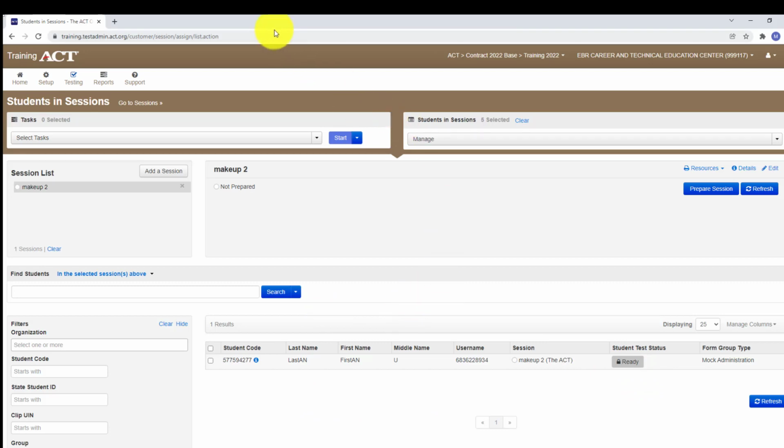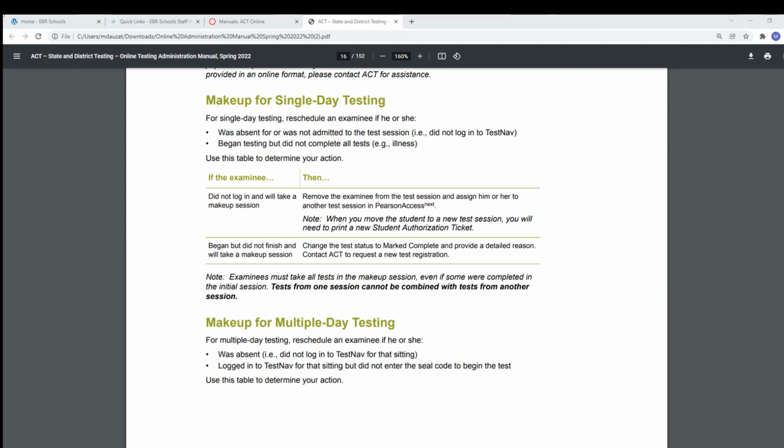Okay, so that is this first part here. So student did not log in and will take a makeup session. You are then going to remove the examinee from the test session and assign him or her to another test session in Pearson Access Next. All right, now remember, once we did that, when you're ready to test that student, you will then have to print the new student authorization ticket with a new username and password.